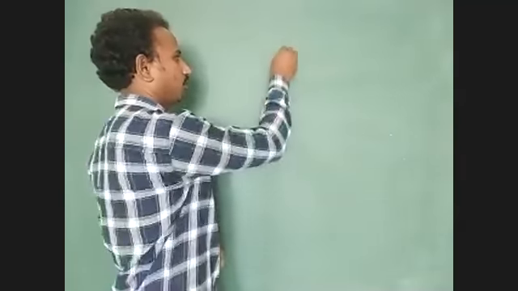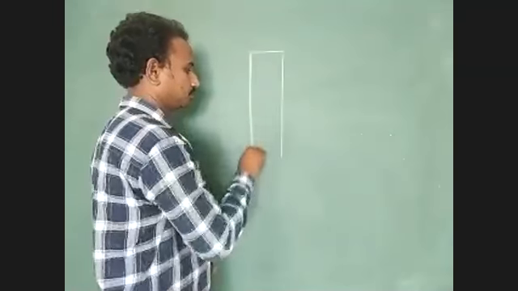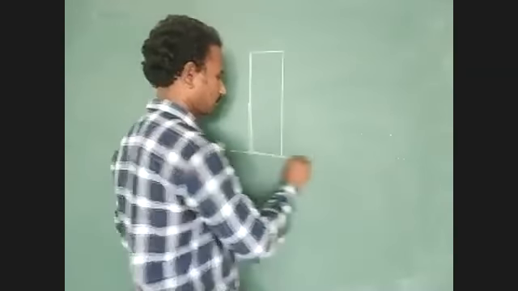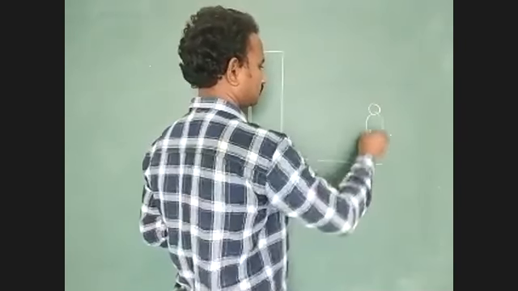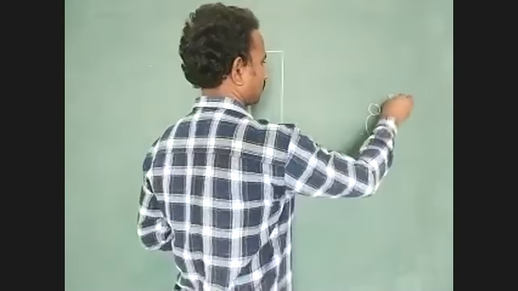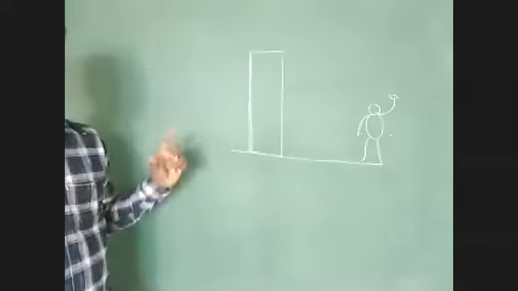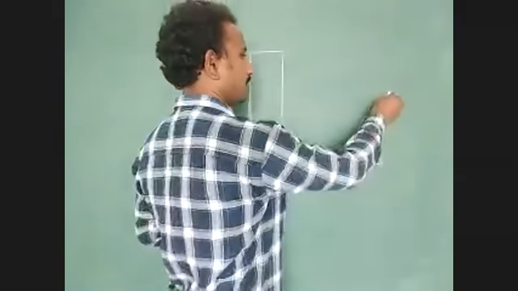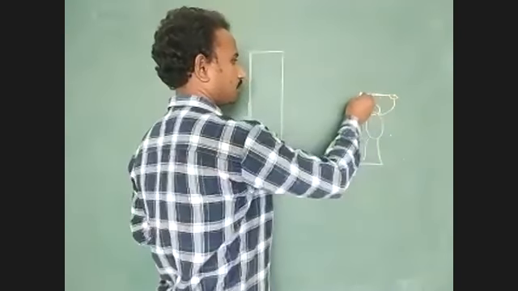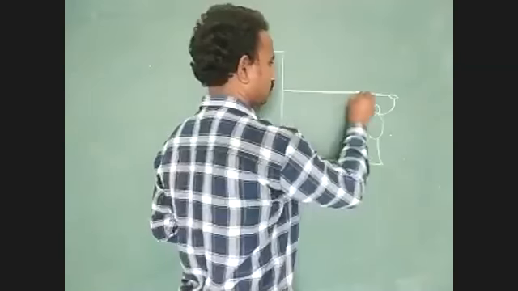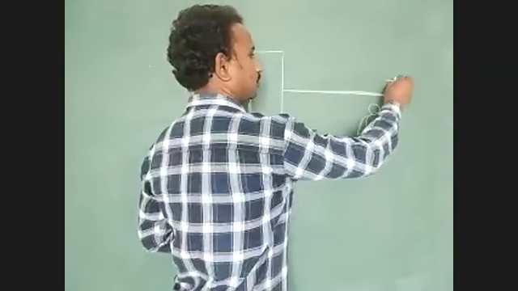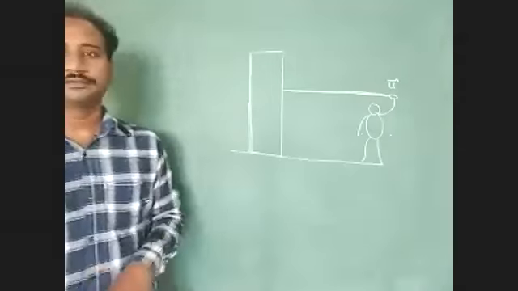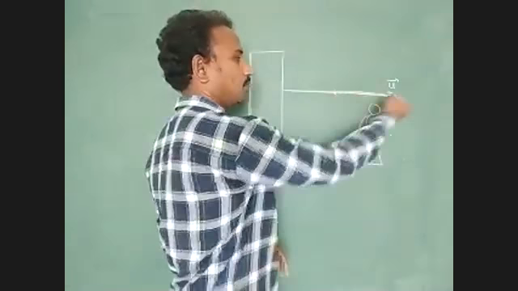Just identify one more example. If a person is throwing one ball, the initial velocity of the ball is constant. Just identify its initial velocity, u bar. What is the direction of motion of that body?